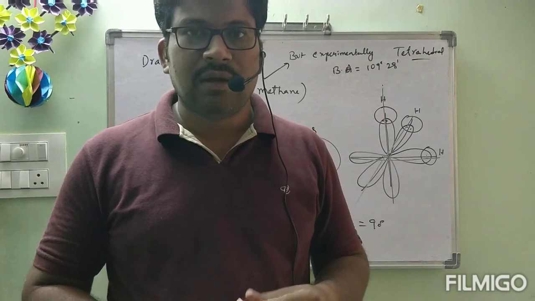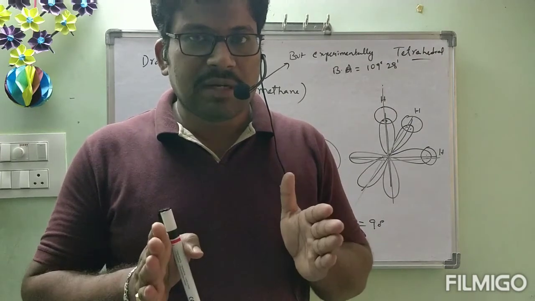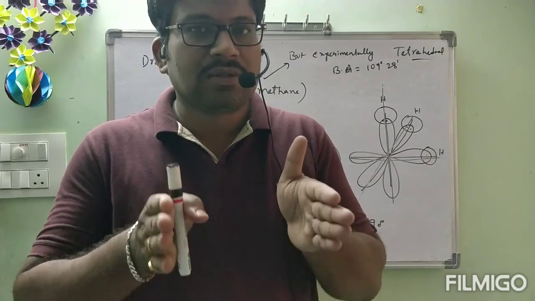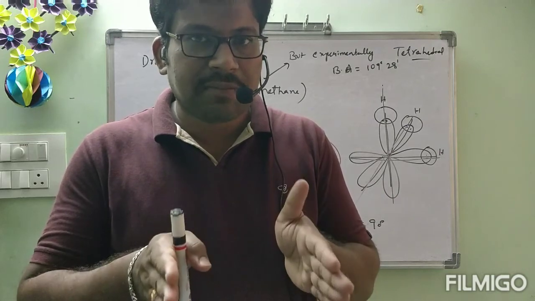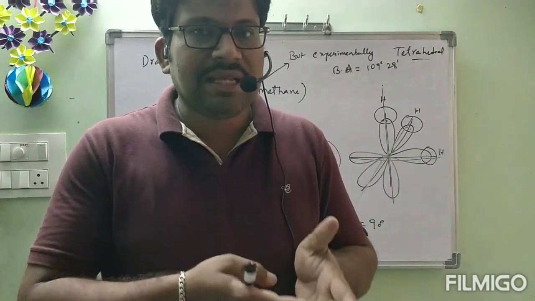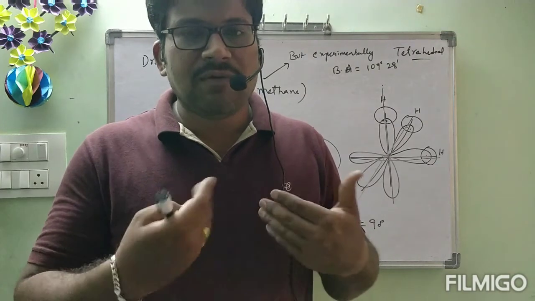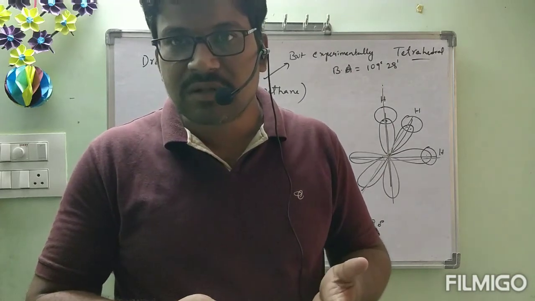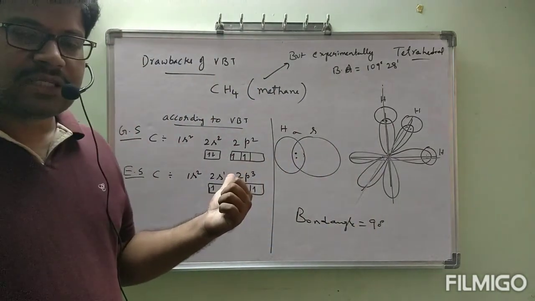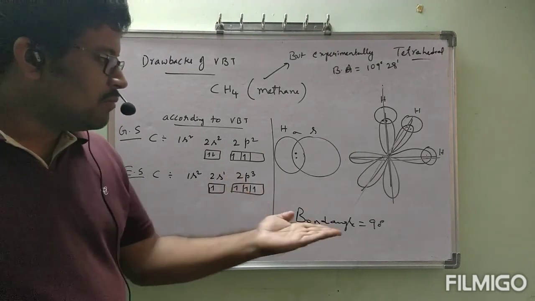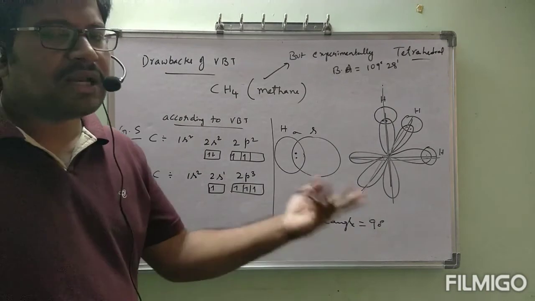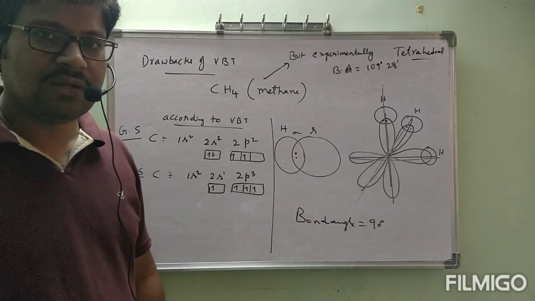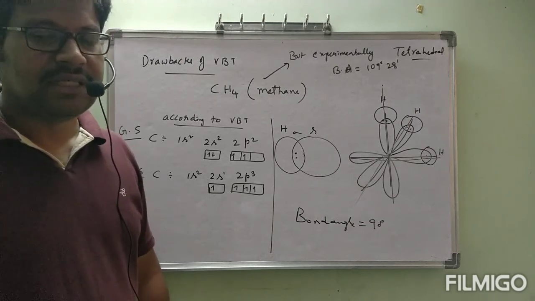No problem. Mainly, till now, what are the things we completed? Valence bond theory we completed. But drawbacks of valence bond theory are there, and we have seen those drawbacks. Because the drawbacks were present, we have to go for the next theory, called hybridization. How it explained the structures, all these things we will see in the next class. Before that, what are the drawbacks of valence bond theory? It could not explain the structures of polyatomic molecules and even bond angles correctly. If you explain the structure, automatically the bond angle will also come. That is the main point.